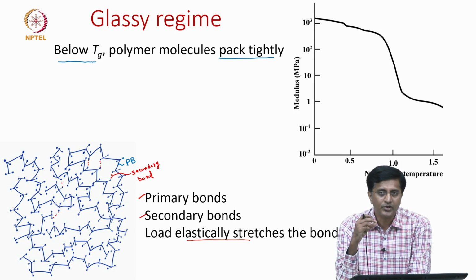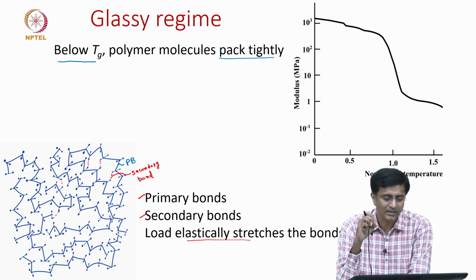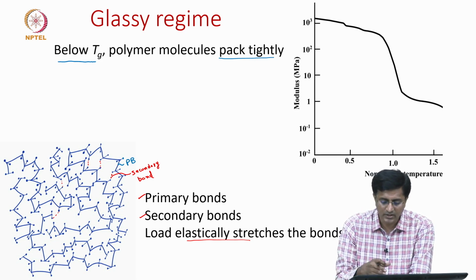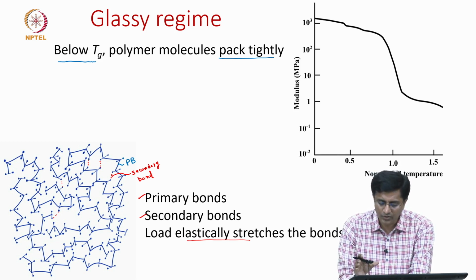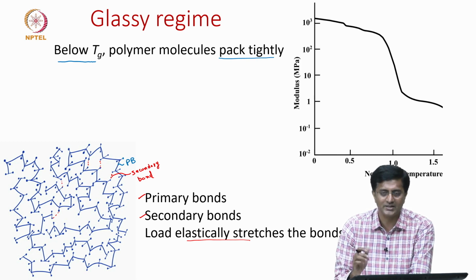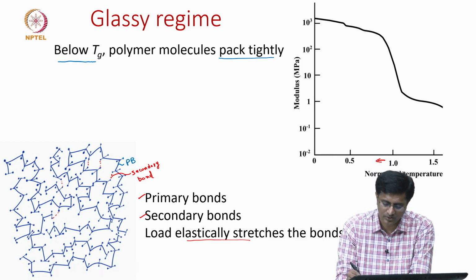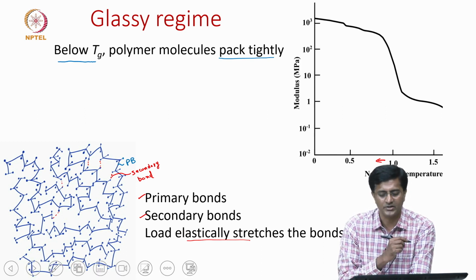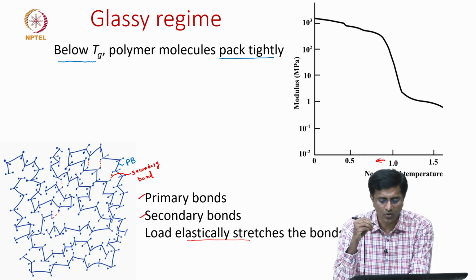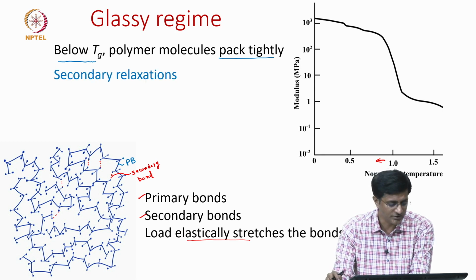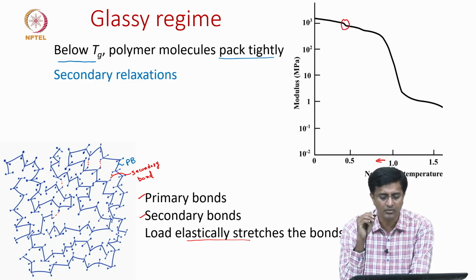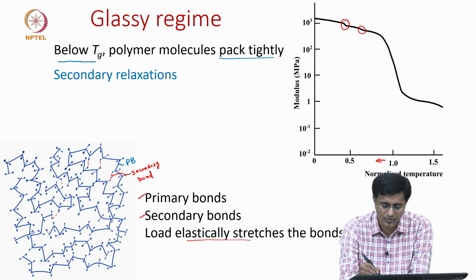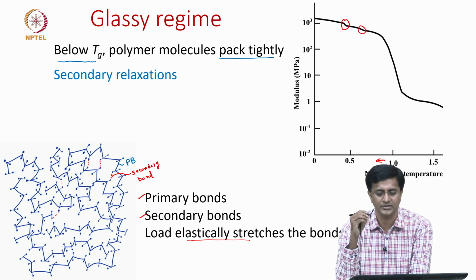So, there is one more important phenomenon which happens in the glassy region. So, this is again the modulus temperature plot from the previous slide, but here we are only focusing on temperatures less than glass transition. So, we are focusing on less than 1 of this normalized temperature. So, what we notice is there are some interesting features called secondary relaxations. So, for example, if you notice here, there is a slight dip in the modulus. Similarly, somewhere here too you can see there is a slight dip in the modulus.